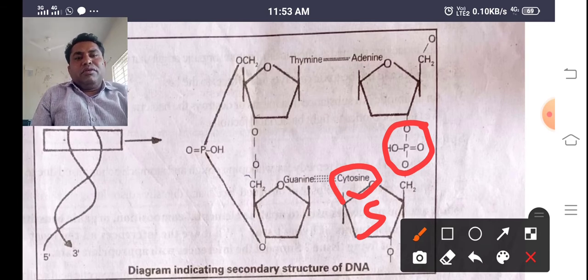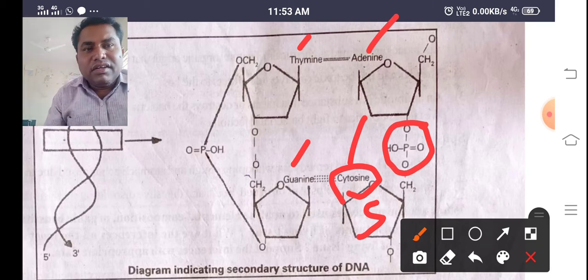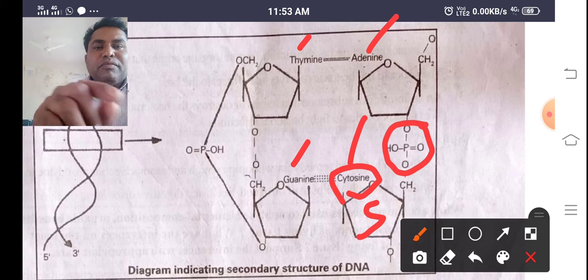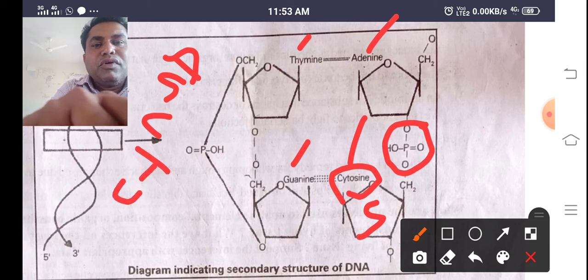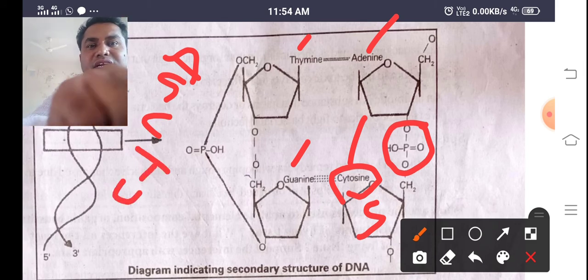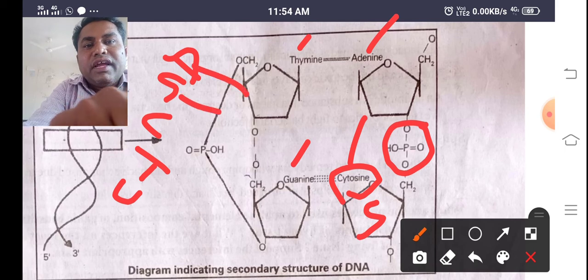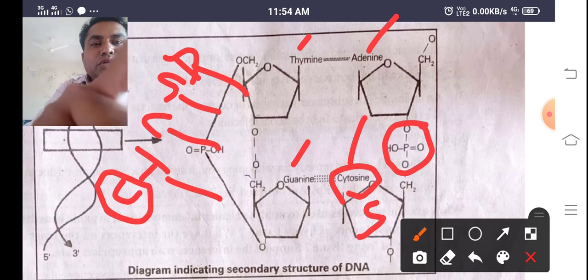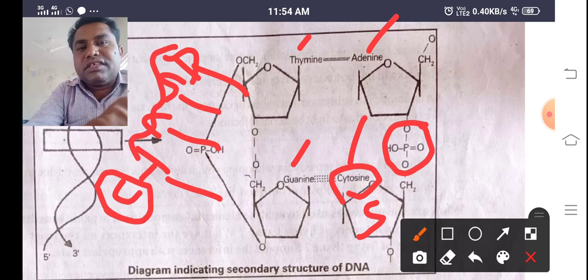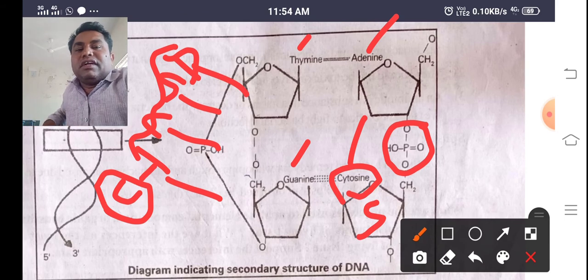So cytosine, guanine, adenine, thymine. These are nitrogen bases. I already said A, G, C, T, U are the nitrogen bases. But in DNA we can see adenine, guanine, cytosine, thymine, whereas in RNA we can see uracil.